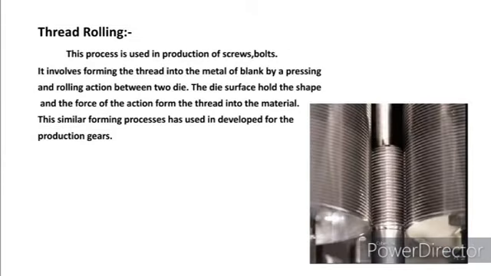Thread rolling. It is used in the production of screws and bolts, and in the production of gears in industries. The operation done in thread rolling uses 2 dies which have a thread form impressed in them. When a plain metal is placed between these 2 dies and a force is applied, the thread is impressed in the plain metal and produces a thread, a finished product of a screw.